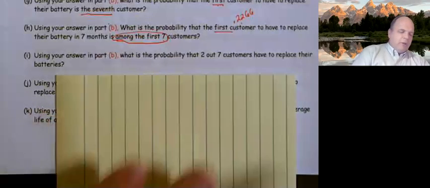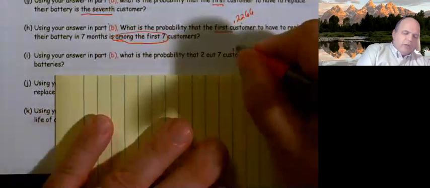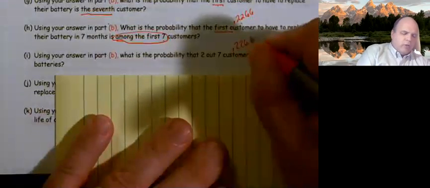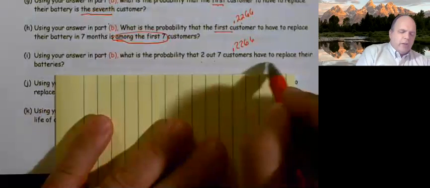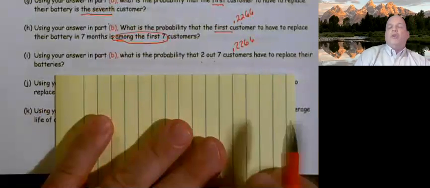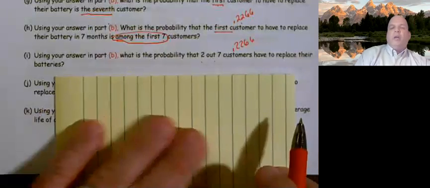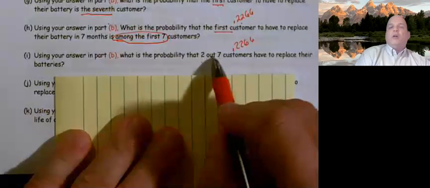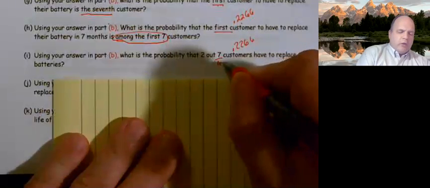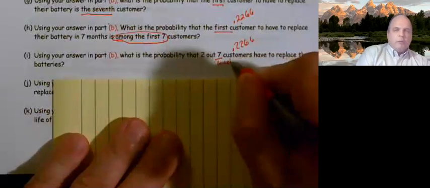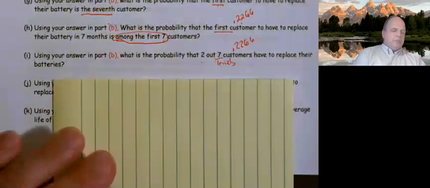Using your answer in part B, gosh, once again, 0.2266, what is the probability that 2 out of 7 customers have to replace their batteries? Oh, wait a second. We're no longer looking for a first. We have a specific number of trials, and our specific number of trials is 7.